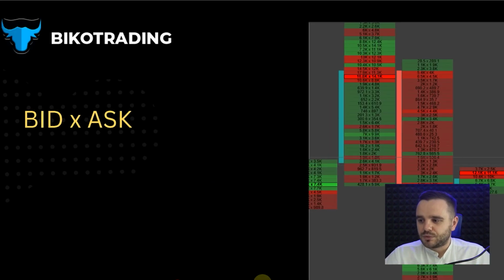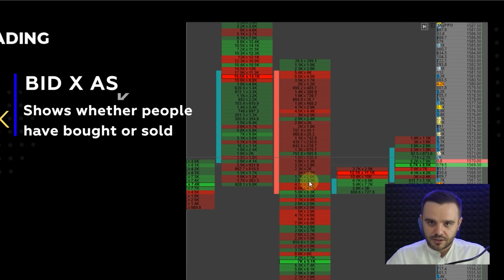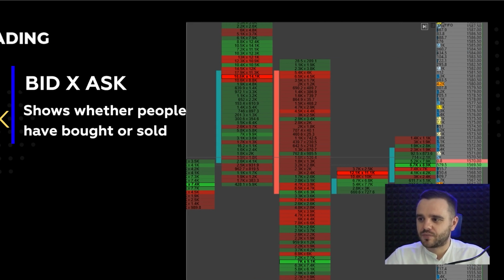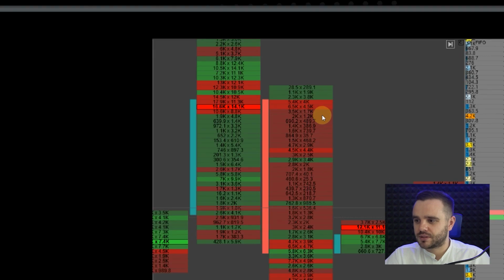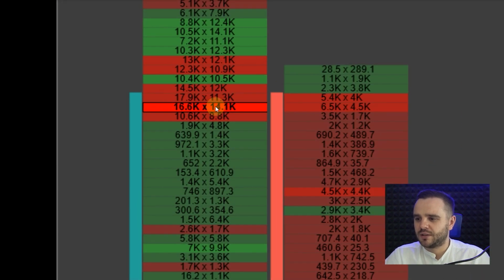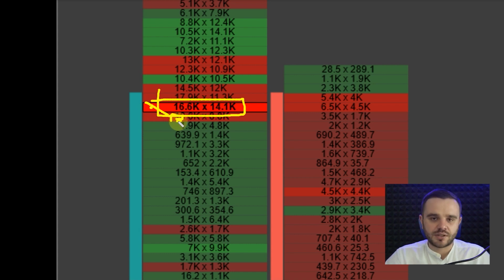Another example of a footprint is bid and ask. What does this bid ask mean? The left part is sell, the right part is buy. How exactly is it built? Let me explain with this example, 16 versus 14,000. It means that on this level, some people sold by market orders into buy limits. They sold 16,600 coins.